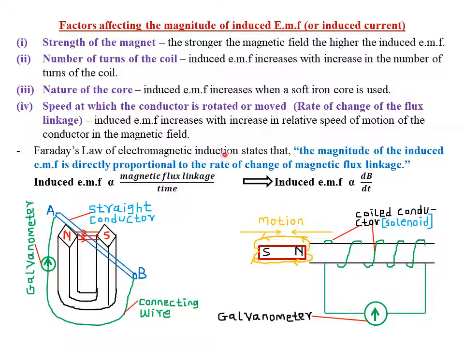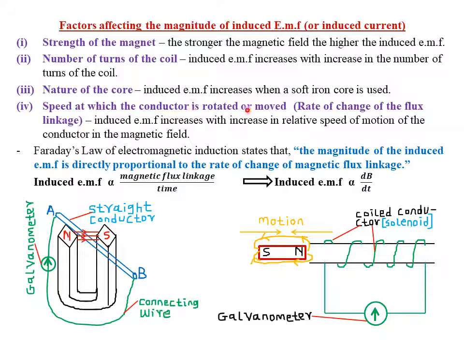Then the fourth and the last factor that affects the magnitude of induced EMF, or the size of induced EMF, is the speed at which the conductor is rotated or moved. For example, in this particular case, we said that we move the conductor, or we rotate the conductor up and down, such that the conductor meets the magnetic field lines at an angle of 90.